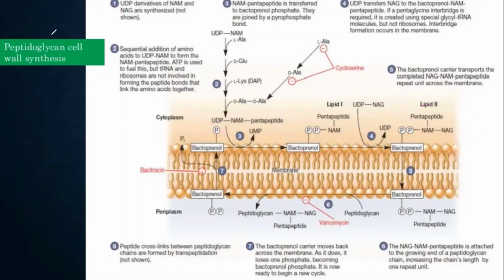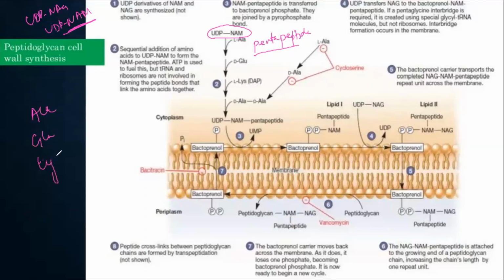Okay, so in the first few slides we saw how UDP NAG से आपका UDP NAM बना, ठीक है? Now, for the peptidoglycan cell wall synthesis, we need NAM first. तो सबसे पहले क्या हुआ? आपका UDP NAM आया. To this first your pentapeptide will be added. What are these pentapeptides which are involved in the cross-linking? ठीक है? We'll come to cross-linking later. So the sequence is also important. First your alanine, then glutamine, then lysine, and then 2 molecules of D-alanine.